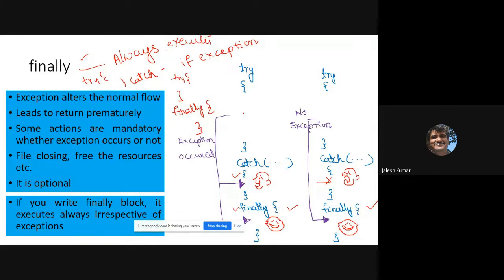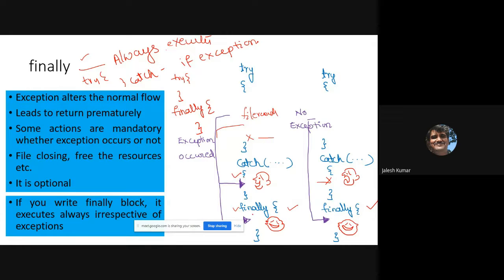Okay, see, due to some file reading operation, an exception occurs, it comes to catch. And after that, in finally, you will write some code which should be executed, like closing the file. If an exception comes, it will come to this particular catch. You will not close the file, that means the operation specified here will not be executed.